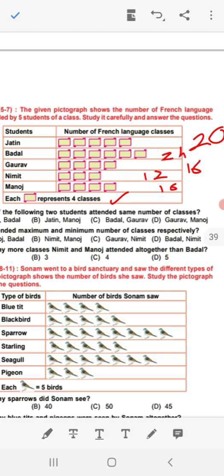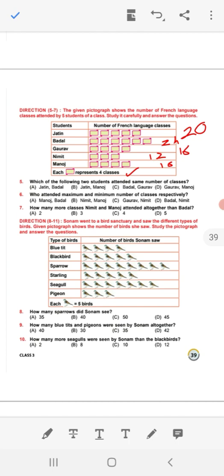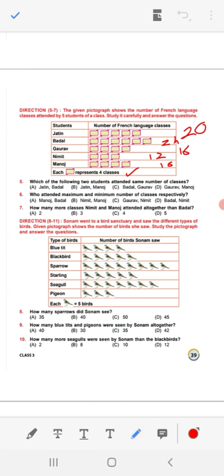Now you have to give the answer. Question number 5. Which of the following two students attend the same number of classes? It is clear that Gaurav and Manoj both have attained 16 classes. Same. So answer is Gaurav and Manoj. That is option D. Question number 6. Who attend maximum and minimum number of classes respectively? Attend maximum class, that is 24, Badal, and minimum class, that is 12, that is Namit. So Badal and Namit. First Badal and then Namit. So option D is correct here.